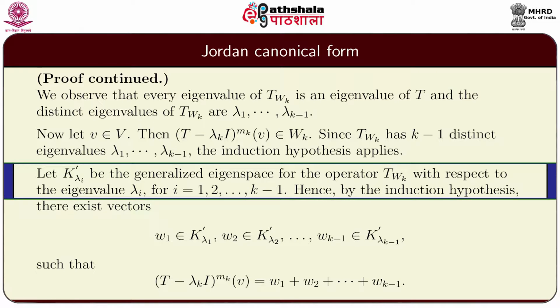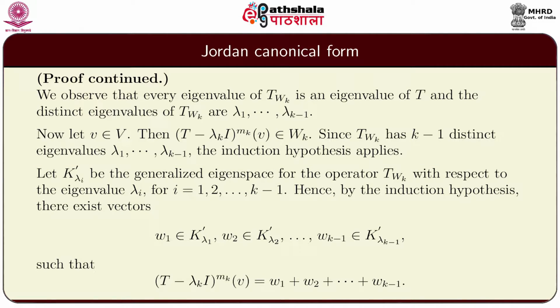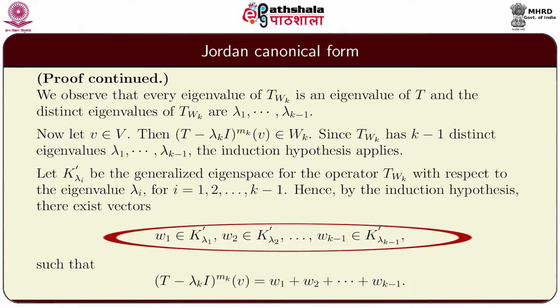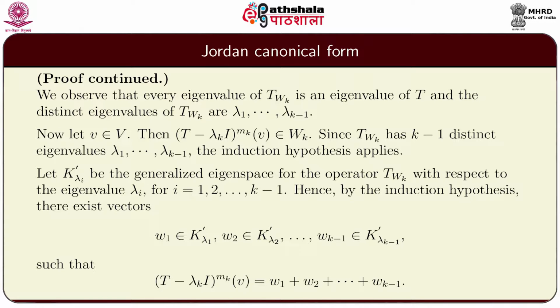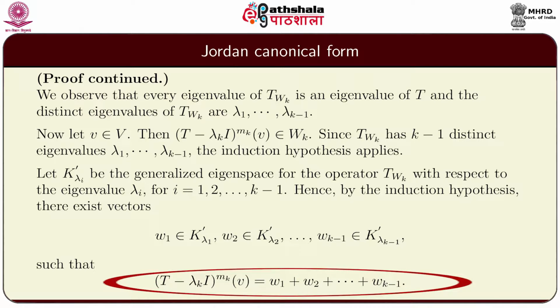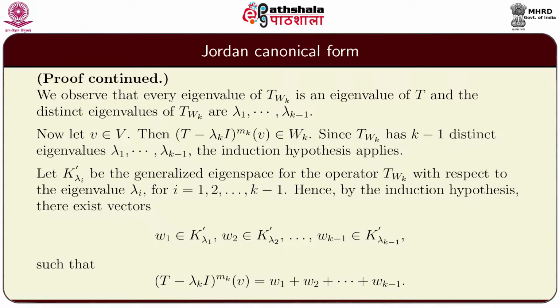Let K lambda i dash be the generalized eigenspace for the operator T restricted to Wk with respect to the eigenvalue lambda i for i equal to 1, 2 and so on k minus 1. Hence, by induction hypothesis there exist vectors w1 which is in K lambda 1 dash, w2 which is in K lambda 2 dash and so on wk minus 1 which is in K lambda k minus 1 dash, such that (T minus lambda k I) raised to mk of v is the same as w1 plus w2 and so on plus wk minus 1.